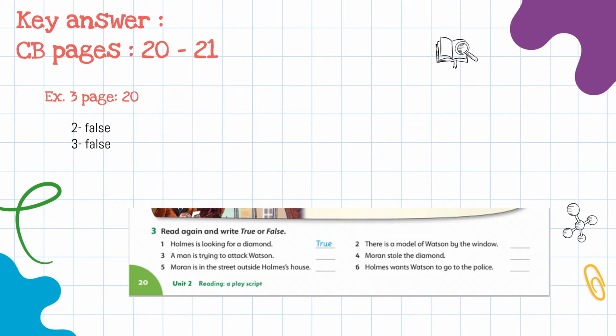It is false. 4, Moran stole the diamond. True. 5, Moran is in the street outside Holmes's house. True. 6, Holmes wants Watson to get to the police. It is true. So here are the answers of exercise 3 in your class book, page 20.